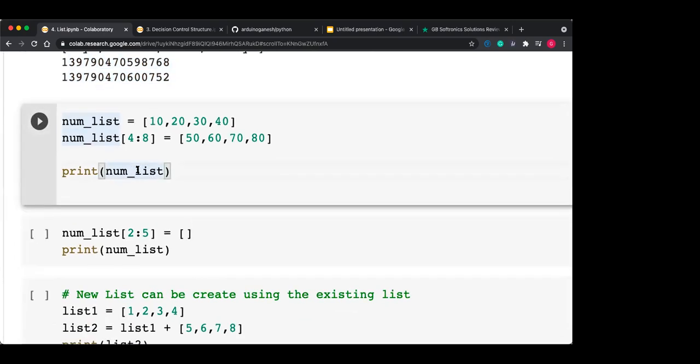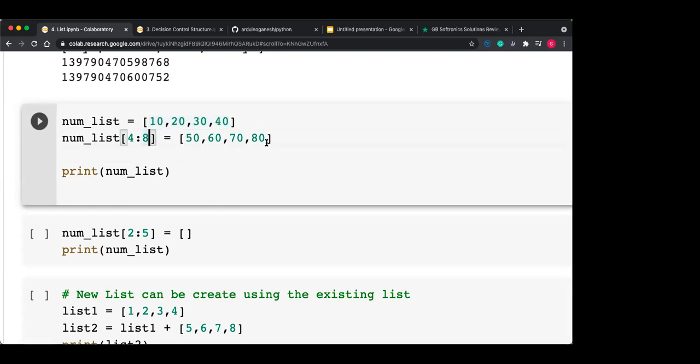Okay, so next one. Here one list is given: 10, 20, 30, 40. How many items? Only 4 items are there. So what are the indexes? 0, 1, 2, 3. And I want to add some new data items. So how to add new data items?